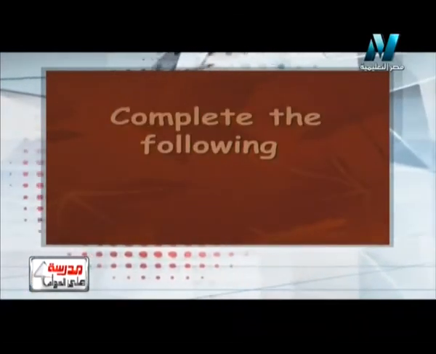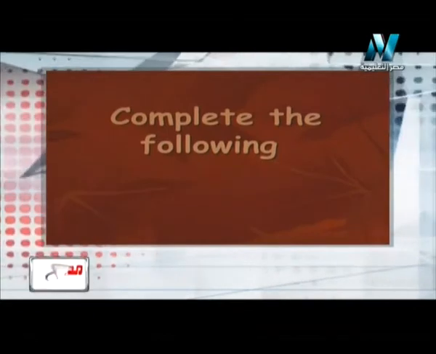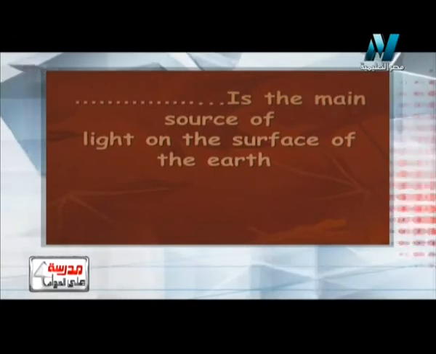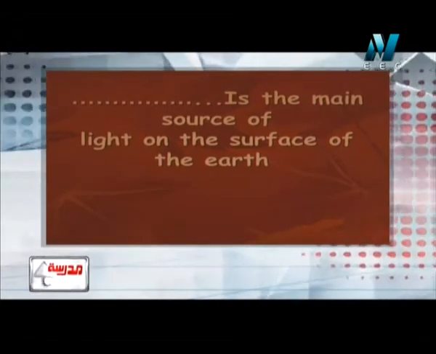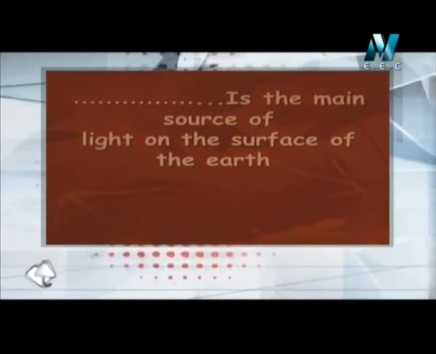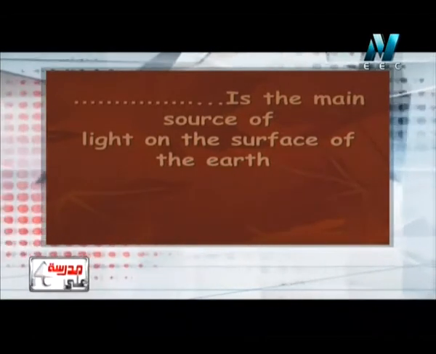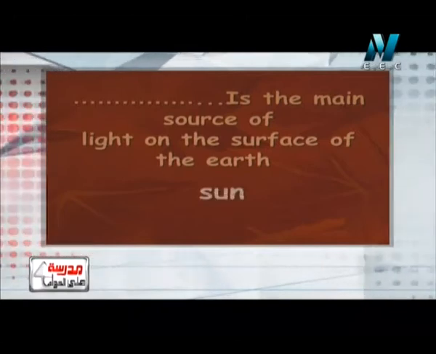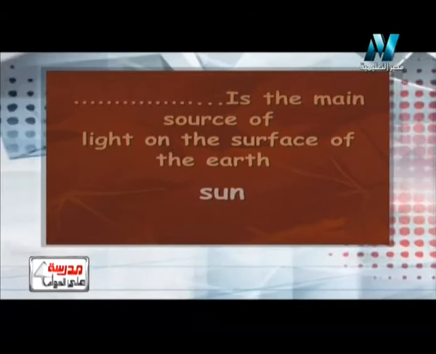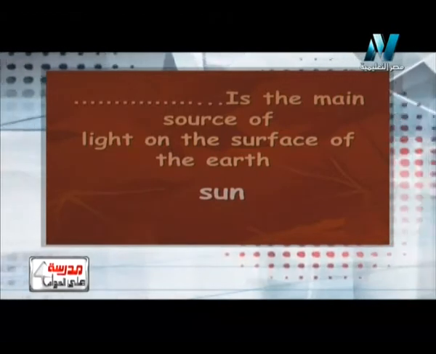Our first question is a general review of the first term. Complete the following questions. The first question says that point is the main source of light on the surface of the Earth. I think the answer will be the sun. So the answer easily will be the sun. Again, the sun is the main source of light on the surface of the Earth.